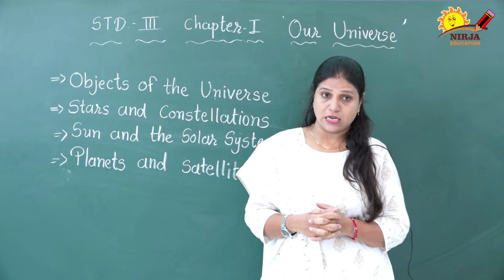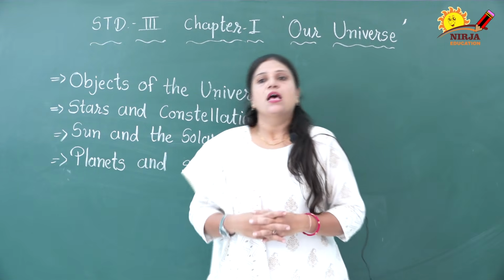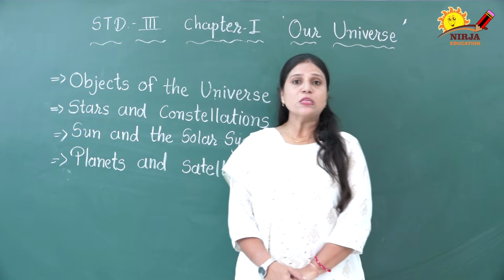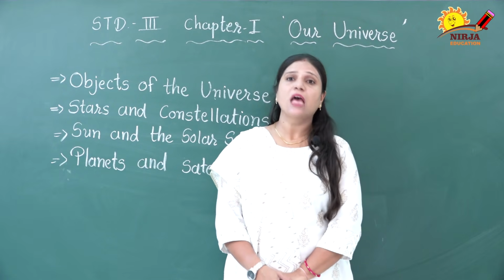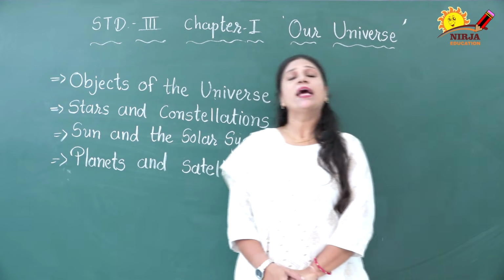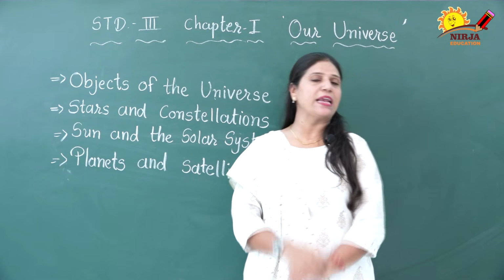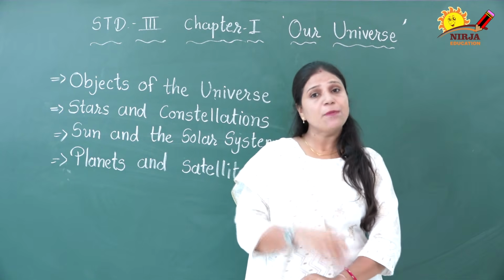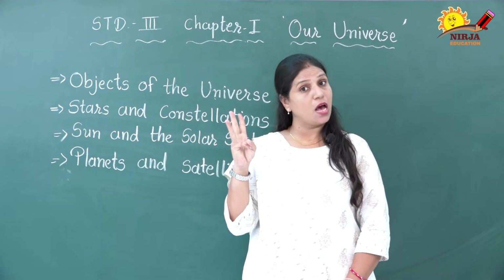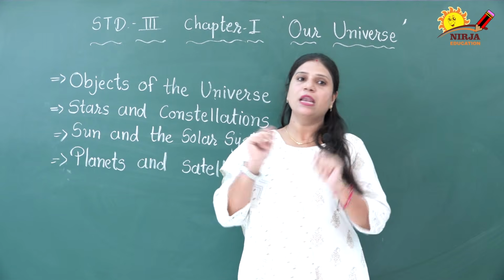What is the solar system? The sun, the planets and their moons together form the solar system. Students, what is a planet? Planets are the heavenly bodies that move around the sun. Do you know how many planets are in our solar system? Yes, there are 8 planets in our solar system. The 8 planets in our solar system are Mercury, Venus, Earth, Mars, Jupiter, Saturn, Uranus and Neptune.